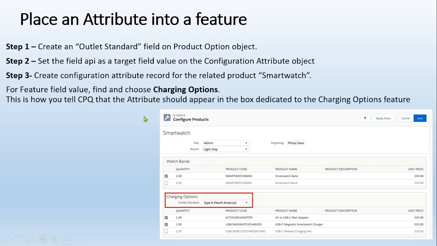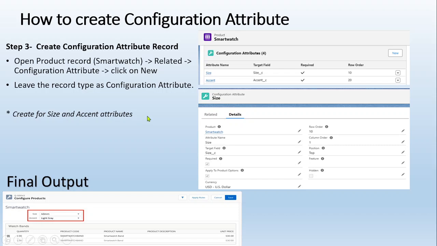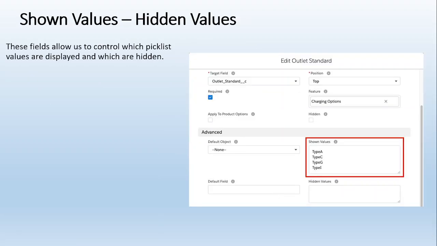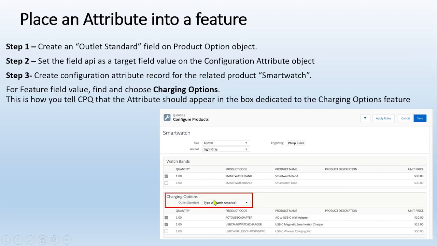I already told you that this is a feature. I can add it. I can select the feature attribute here. So that particular item will be added here as a feature. The charging option is a feature, and that is now added here for this charging option. Otherwise, either the top or the bottom I can utilize. Clear? And in the advanced section, if you see, this is a configuration attribute.